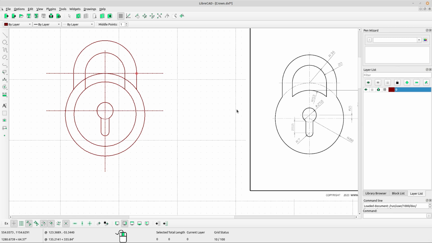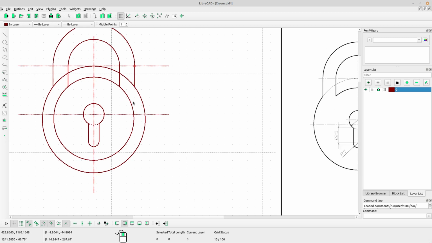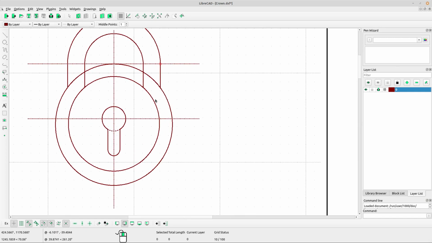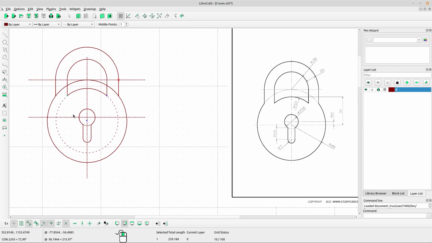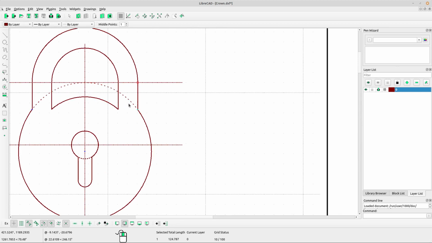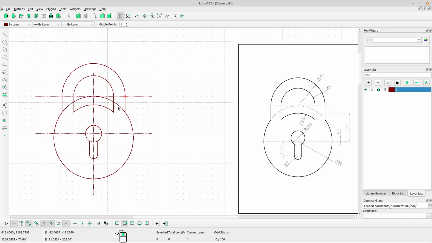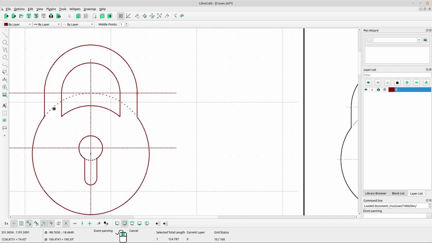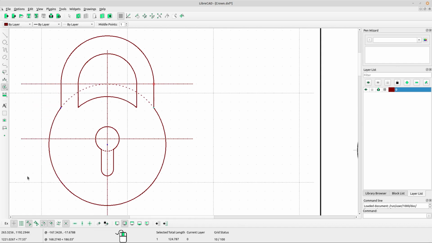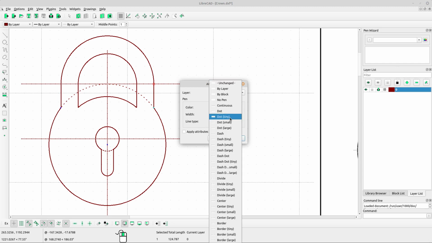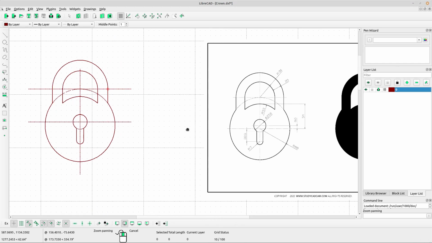Okay, now I want to remove this part. Oh, we have to select the part of the circle and press delete on the keyboard. Okay, yes, I think I want to change this part. Select the part and select attributes, change the line type into dot tiny, click OK. Yeah, we got it. Okay, I think it was done.